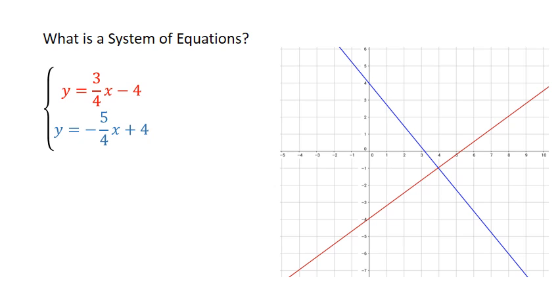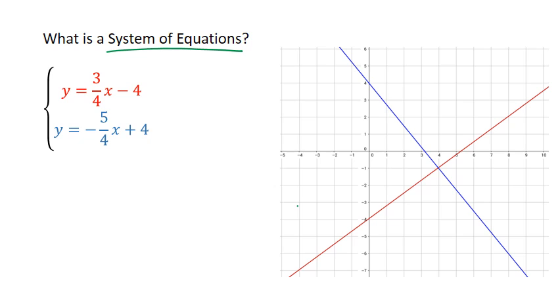So what exactly do we mean by a system of equations? Well, you'll notice here that I've got two separate equations, and I've connected those two equations with this curly bracket right here. By using that curly bracket, I've said that these two equations are related to each other, that these x's here are the same and these y's right here are the same.